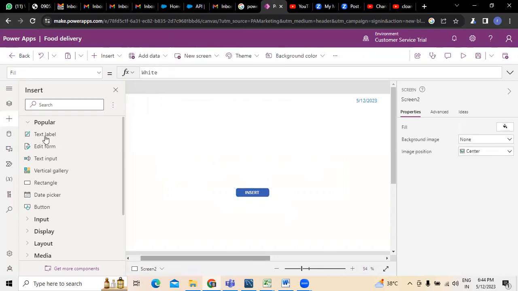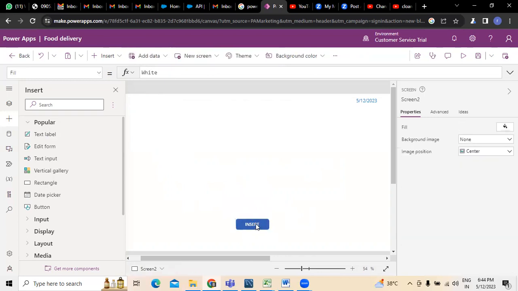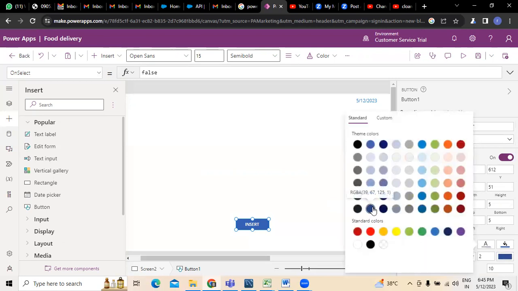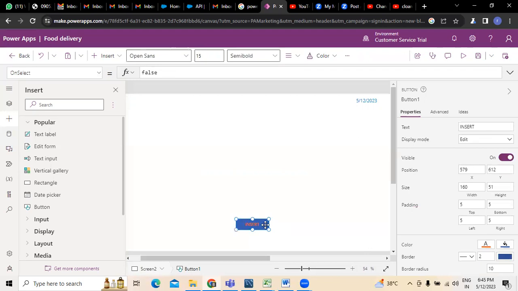So here you can see there is an option for text table, right? Insert button was created. Whenever we have done something so far, what we can do is click on the insert button. For that purpose, generally this insert is being used. We are not doing any kind of changes in that. This is the button we are doing, and we don't have any requirement to add. If you want to edit or change something, we can simply add the colors, all that stuff, right? So this is where generally insert is all about.